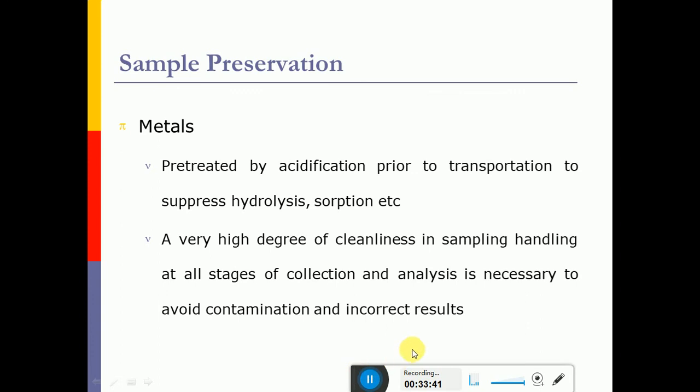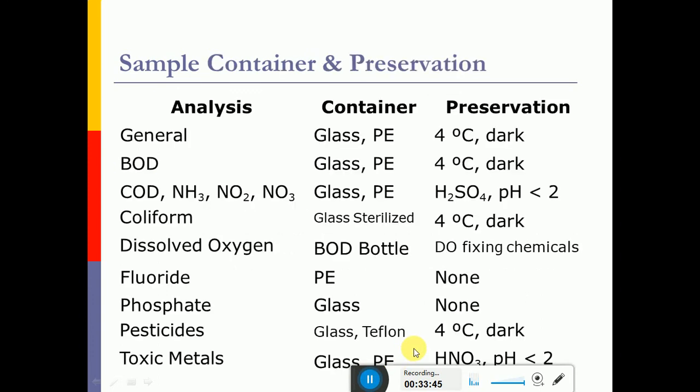So these are some of the preservation techniques, and these are some of the containers which should be used for the analysis of various chemicals. In general, we use glass containers, especially for bacteriological analysis. For example, for BOD, we use a glass container, and it can be preserved at 4 degrees centigrade in the dark.